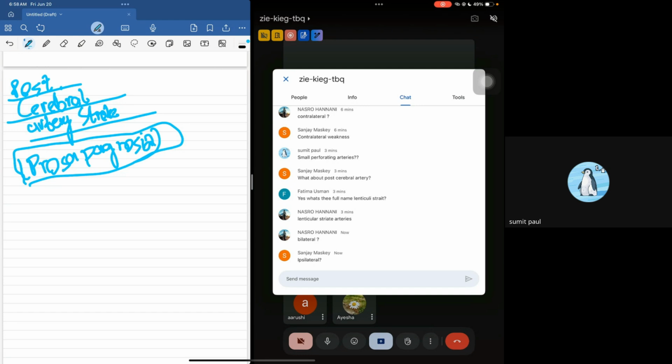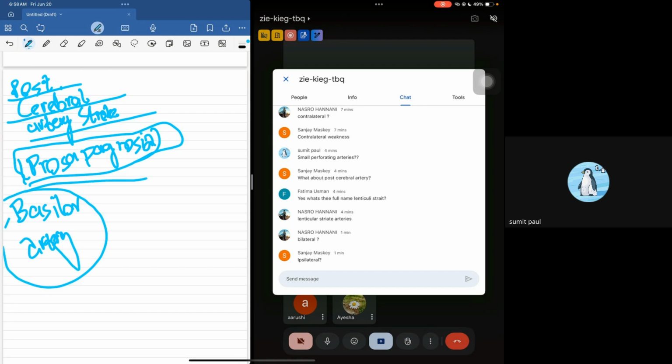Now we're going to move on to the next one, which is the basilar artery stroke, right? Now what does the basilar artery affect? The basilar artery is basically going to affect the pons. It's mainly going to affect the pons.